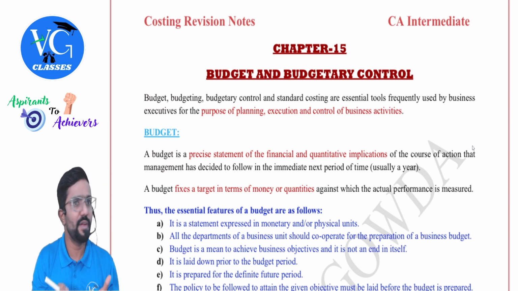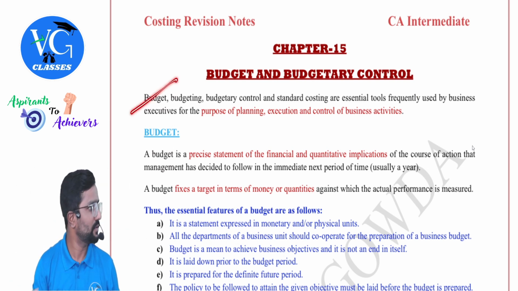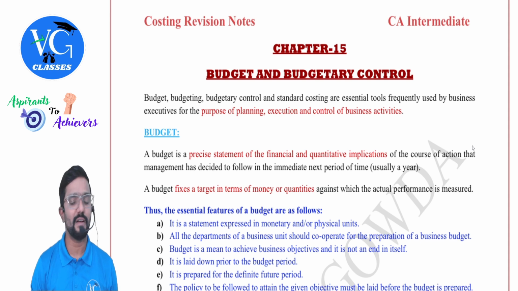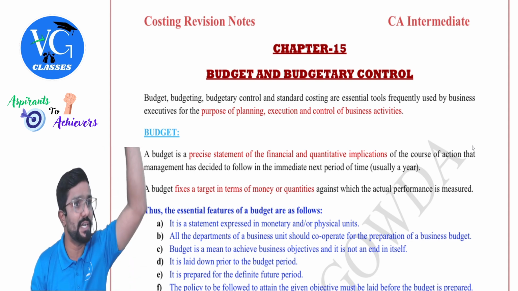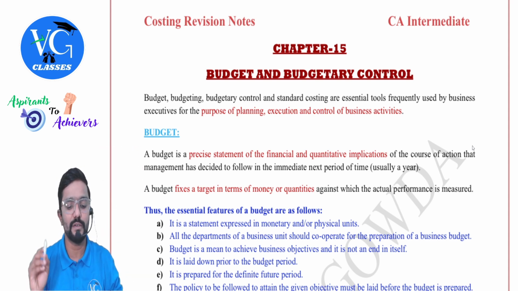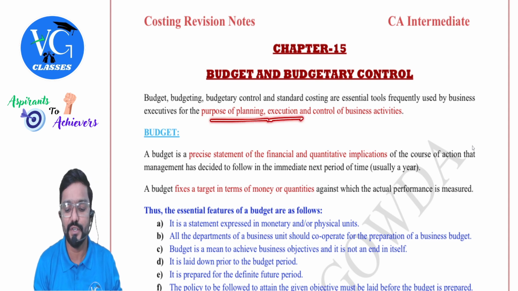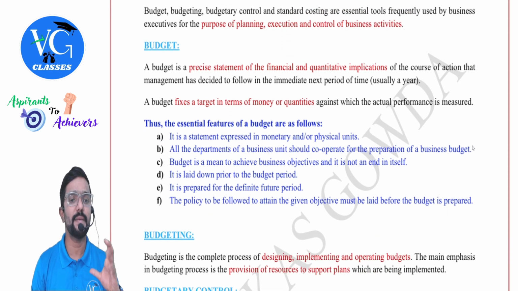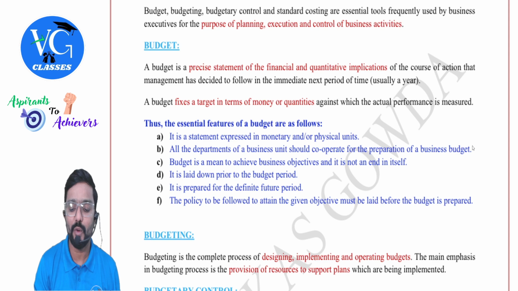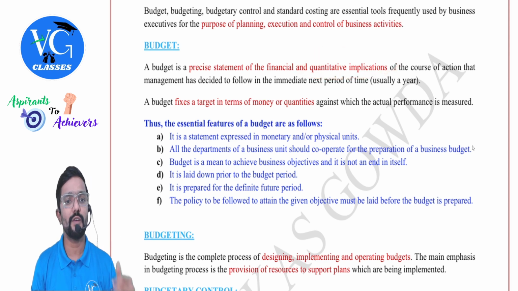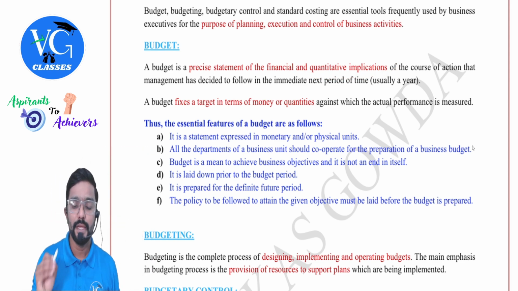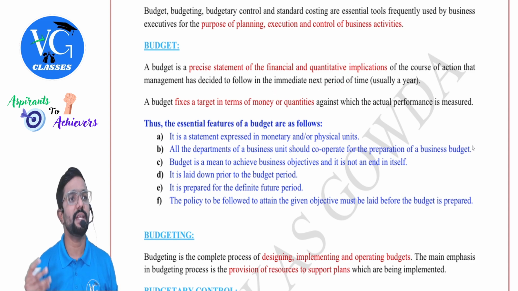I have just given an overview of this chapter, guys. Let us quickly go through. Budgeting, budgetary control, and standard costing are essential tools frequently used by business executives for the purpose of cost control, which is nothing but the purpose of planning, execution, and control of business activities, guys. A budget is a precise statement of financial and quantitative implications of the course of action that management has decided to follow. That is their future plan in the immediate next period of time, usually a year.